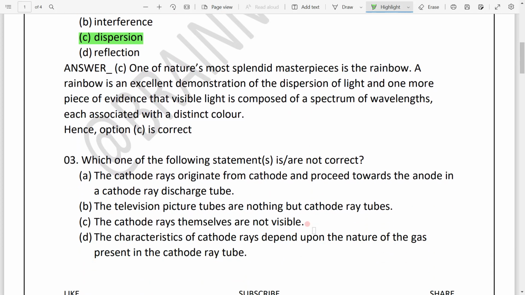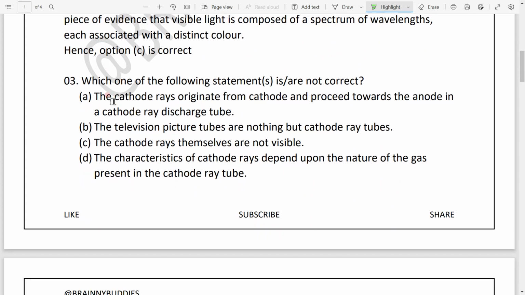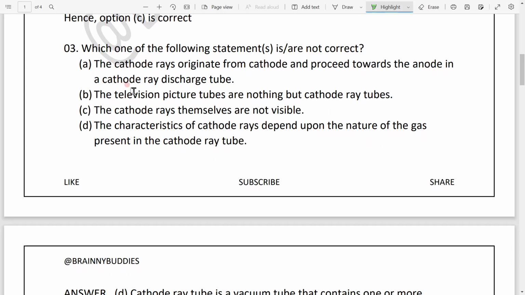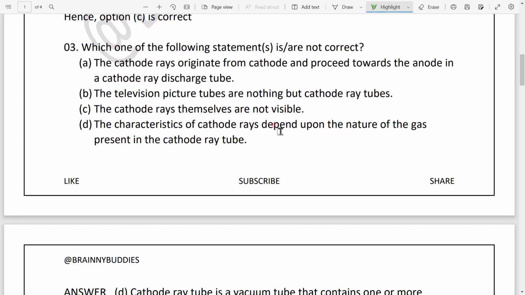Now let's move to our next question: which one of the following statements is or are not correct? We have four statements, and all four are about cathode rays. The first: the cathode rays originate from the cathode and proceed towards the anode in a cathode ray discharge tube.